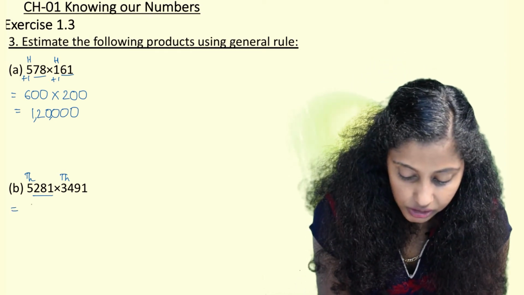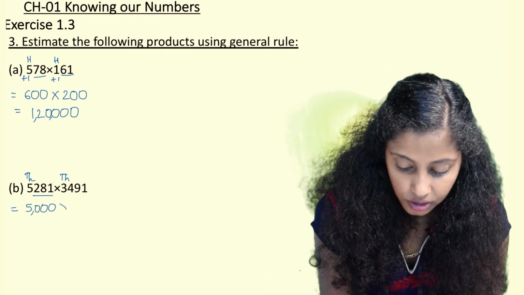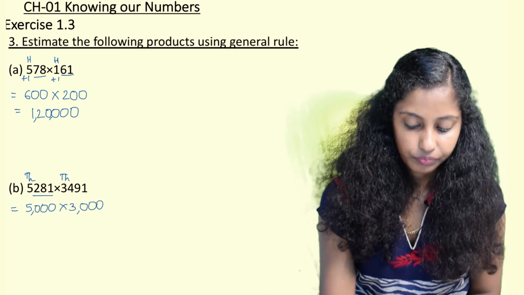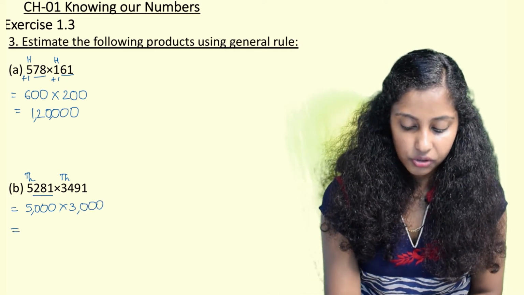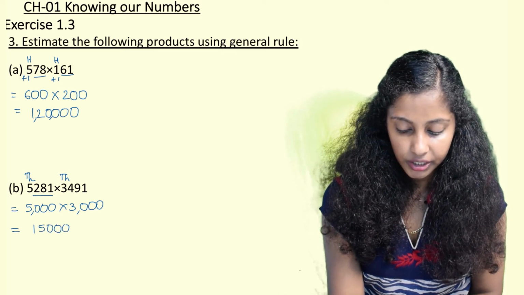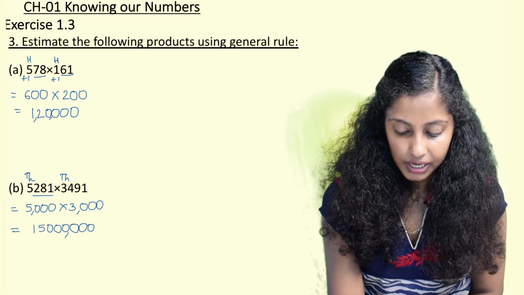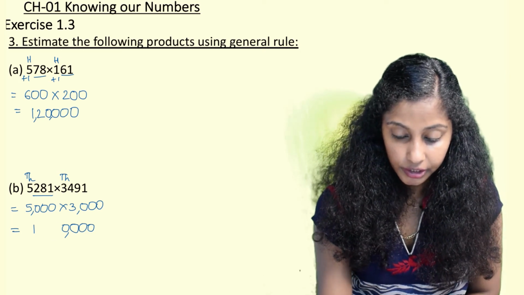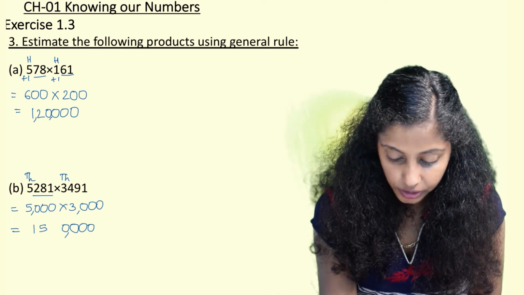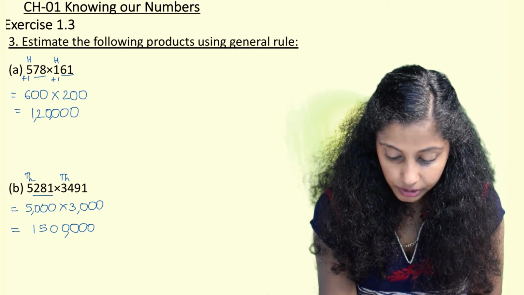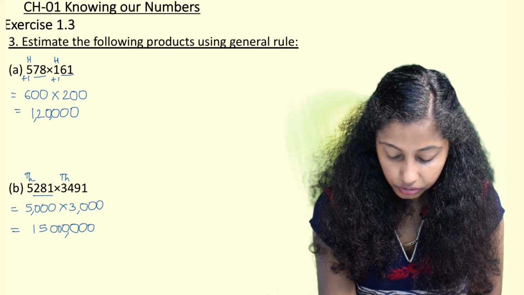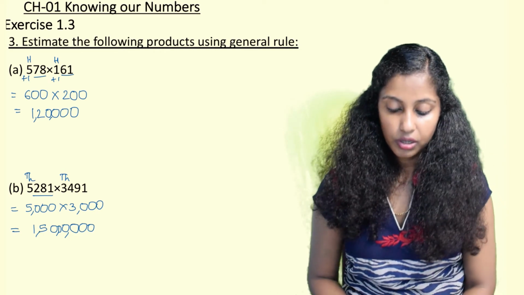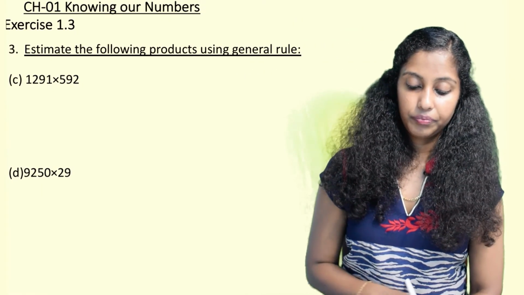So here when we solve, it is 5000 multiplied by 3000. And then when we solve, 5 3s are 15, and then we copy the zeros as they are, 6 zeros. And in the Indian system of numeration, commas are put as per 3 2 2. So 3, 2 and 2. Now we proceed further.